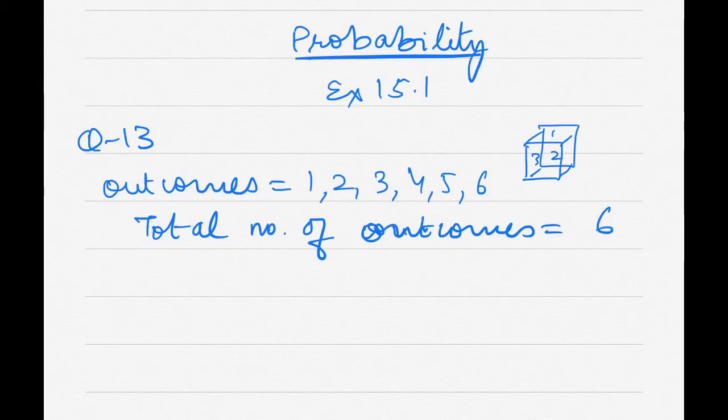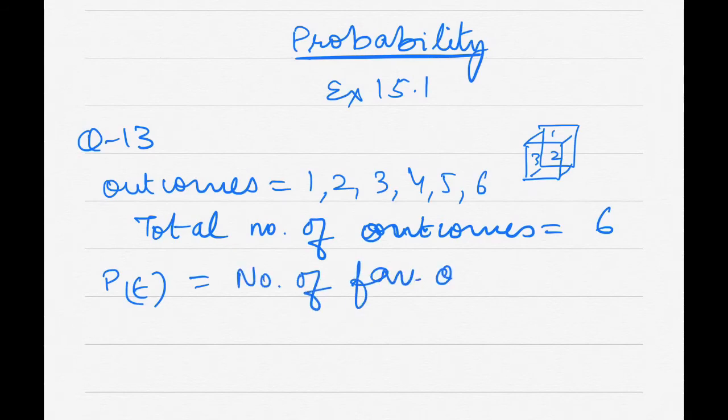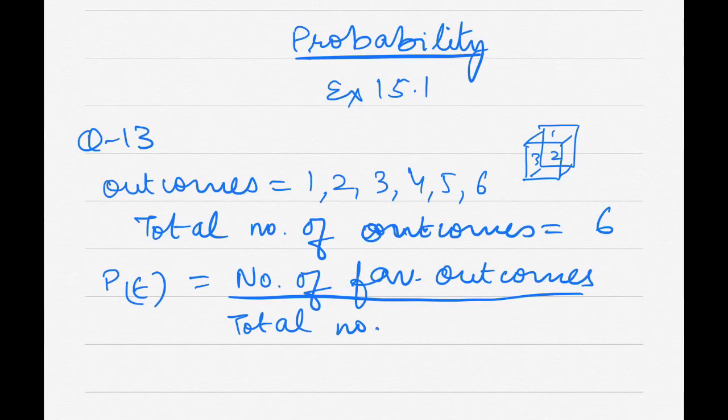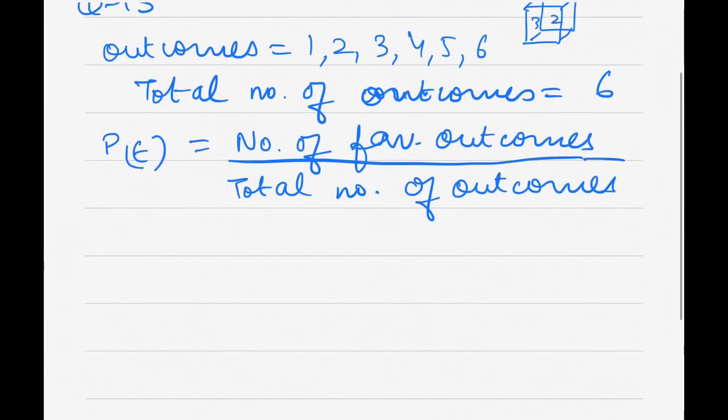Now we'll move to the different parts, but before that, we can write down the formula so that we don't have to write it for each and every part. So probability equals number of favorable outcomes by total number of outcomes. Guys, you have to write the formula, otherwise you lose marks. This is very important.